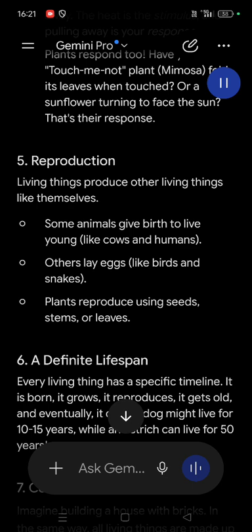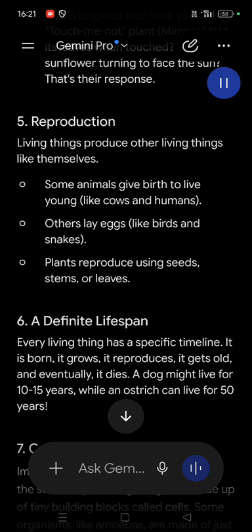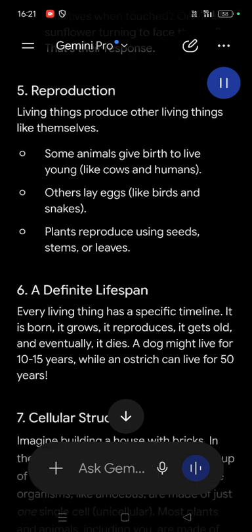6. A definite lifespan. Every living thing has a specific timeline. It is born, it grows, it reproduces, it gets old, and eventually, it dies. A dog might live for 10 to 15 years, while an ostrich can live for 50 years.